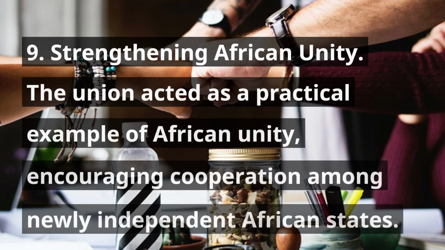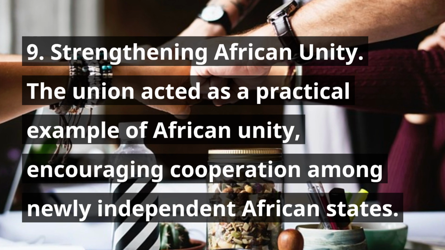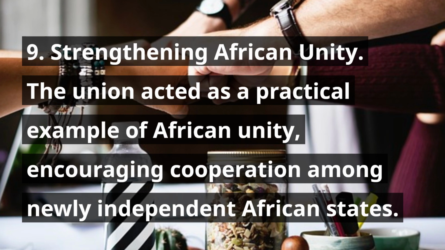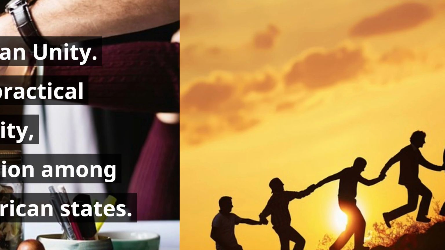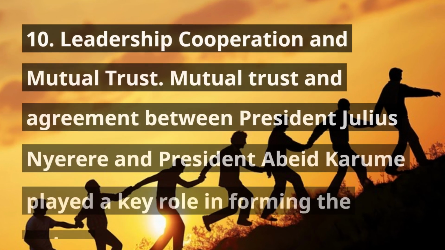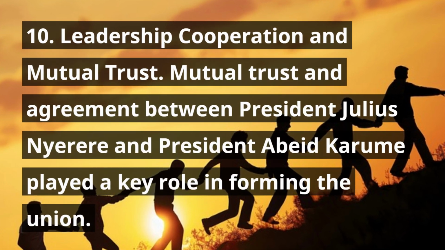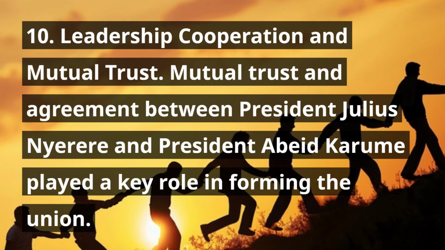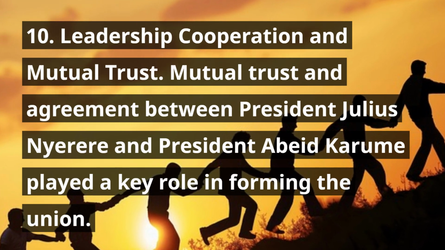9. Strengthening African unity. The Union acted as a practical example of African unity, encouraging cooperation among newly independent African states. 10. Leadership cooperation and mutual trust. Mutual trust and agreement between President Julius Nyerere and President Abeid Karume played a key role in forming the Union.